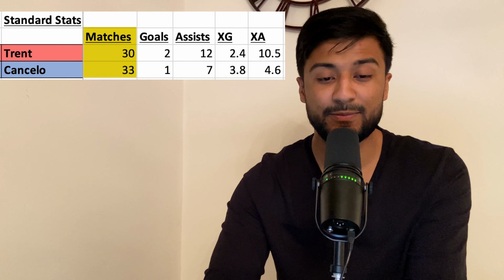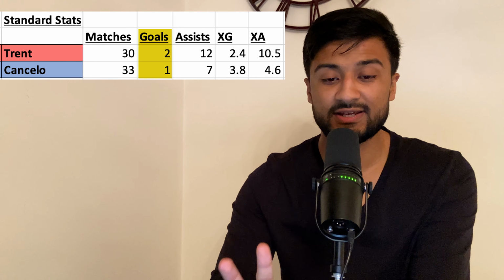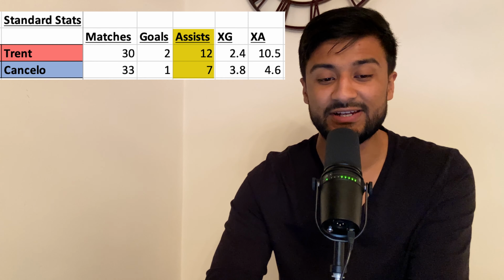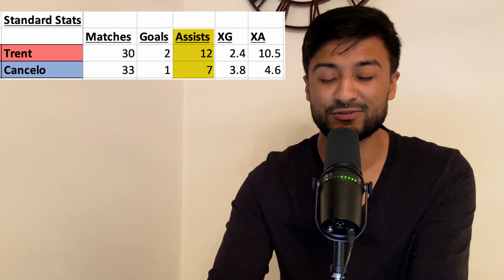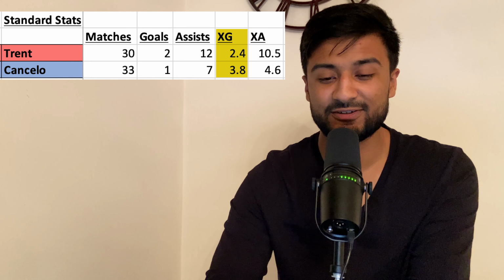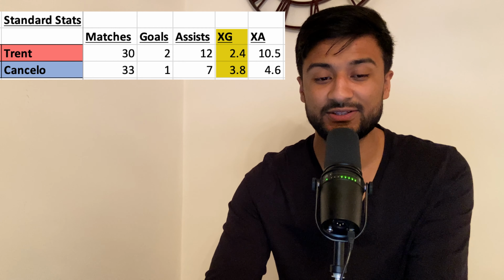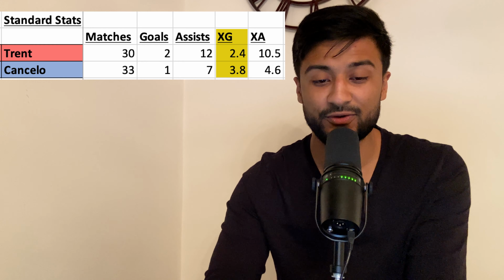Okay, first we're going to be looking at the general stats. Trent's played 30 matches and Cancelo's played 33 matches this season. Trent's got 2 goals, Cancelo's only got 1. In terms of assists, this is where Trent really earns his bread. Trent's got 12 assists this season and Cancelo's got a respectable 7. But here we're looking at the XG, the expected goals. Cancelo has a higher XG than Trent Alexander-Arnold. Cancelo's got 3.8 and Trent's got 2.4.